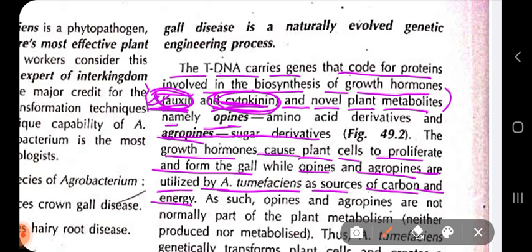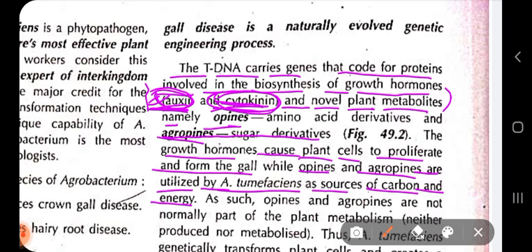Abnormal growth of cells occurs, while these opines and agropines, which are novel plant metabolites not generally produced by plants, even in small quantity, are forcefully expressed due to the presence of the genes within the tDNA region. They force the plant cell to release opines and agropines because a gene for opine and agropine production is present within the tDNA region and is expressed in the plant cell genome when Agrobacterium infects the host plant.